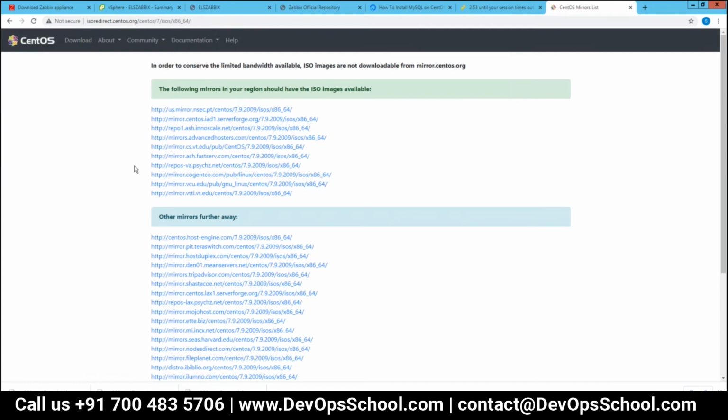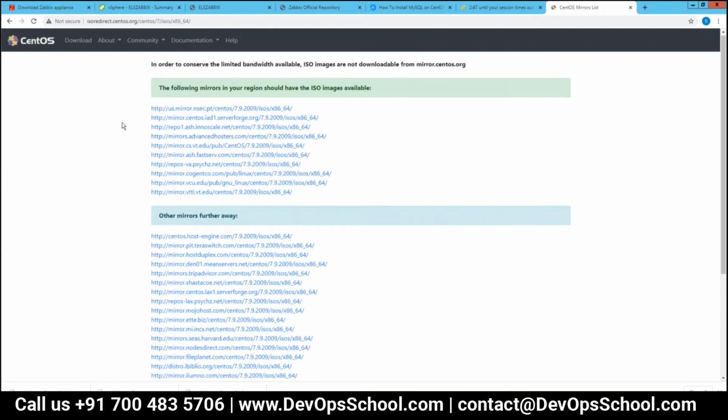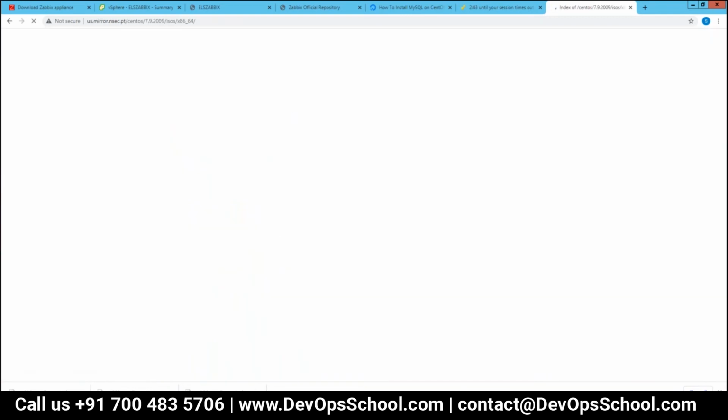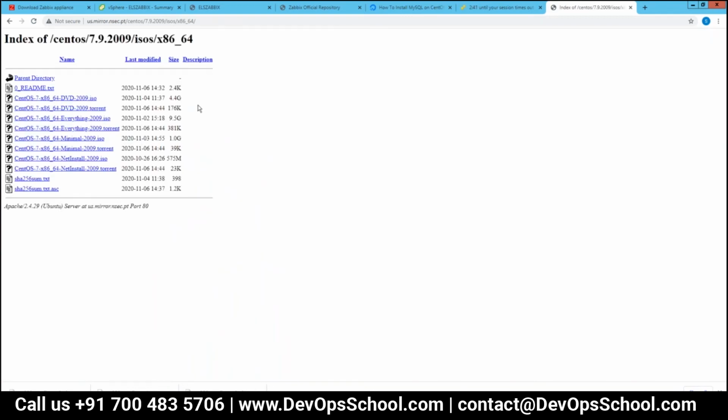You can use any of the mirrors which are there to download the ISO. Which one is the latest?